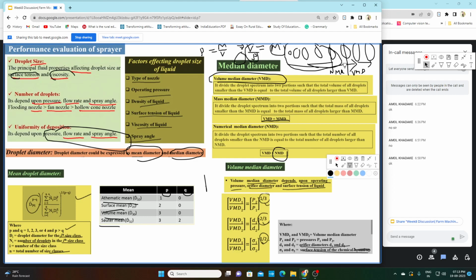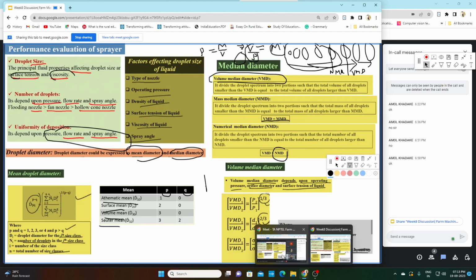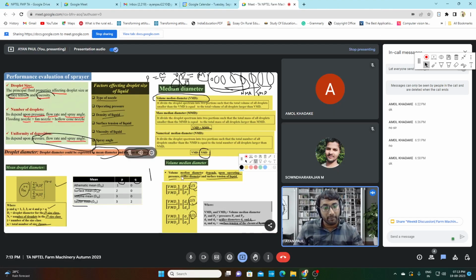So that is why VMD will always be greater than NMD. Okay, so is this clear? Median diameter, any doubt in median diameter? Any doubt? Okay, I think clear. Okay, nice.